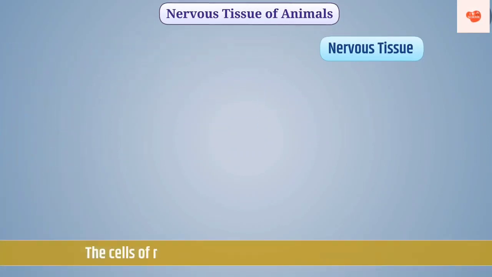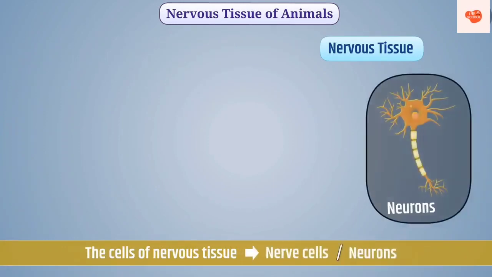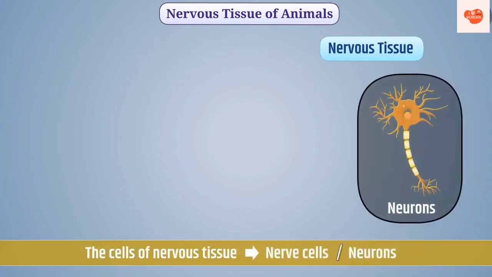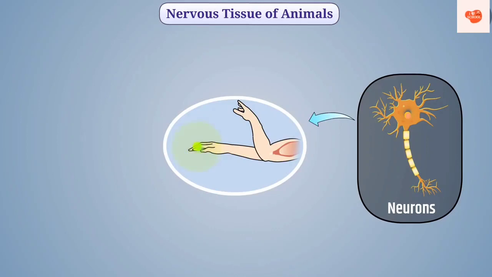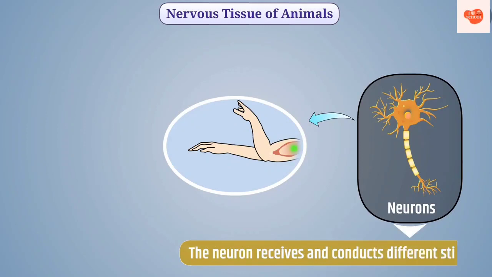The cells of nervous tissue are called nerve cells, that is, neurons. Neuron is the functional unit of nervous tissue. The neuron is stimulated very quickly and transmits stimulus very quickly from one place to another. That is, the neuron receives and conducts different stimuli.